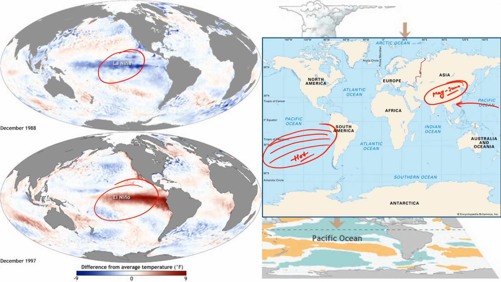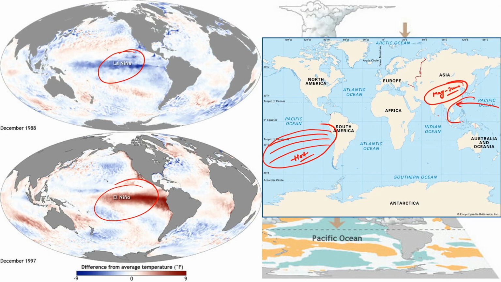In May, June the weather is hot, so air will be lifted upward, and at the same time the ocean is also hot. So what will happen? There will be no monsoon in this particular region. Because of that we will be facing the drought condition, there will be less rainfall if there is El Nino. Here you can see the difference from average temperature. Here it is hotter, and La Nina it is colder.